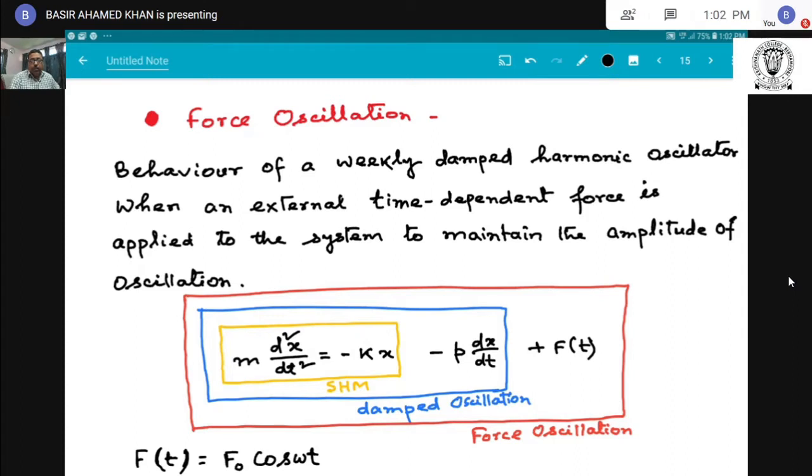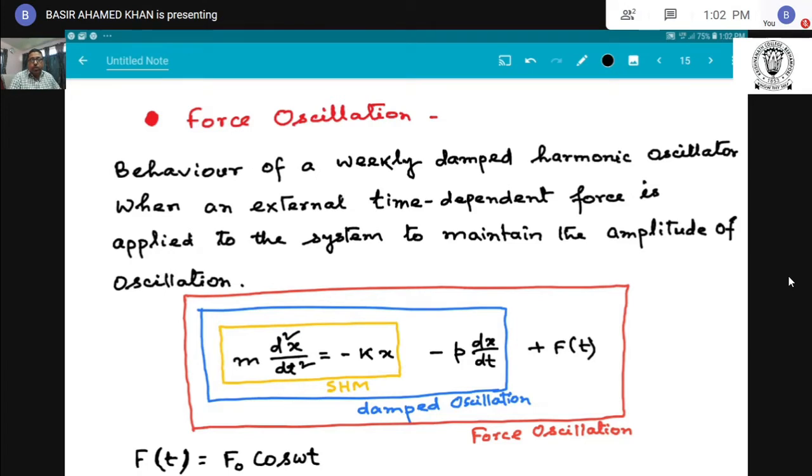Now we want to apply an external harmonic force to the damped harmonic oscillator, and then we get the forced oscillation to maintain the amplitude of the oscillation, because in damped oscillation after some time the amplitude gradually decreases and the solution dies out, or the amplitude becomes zero.